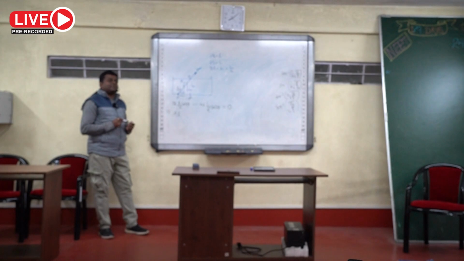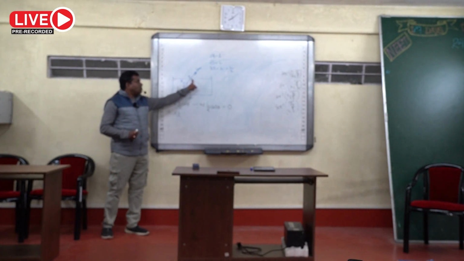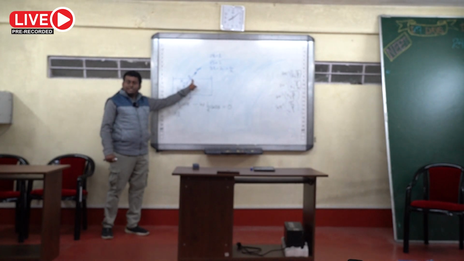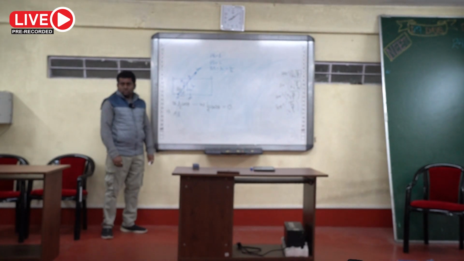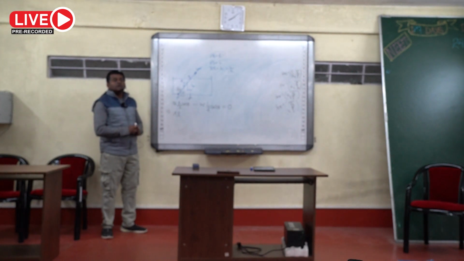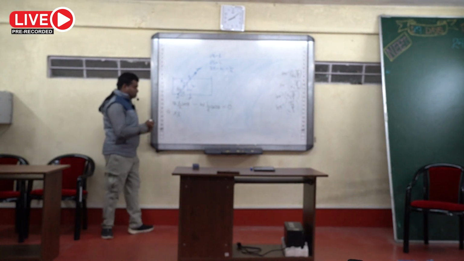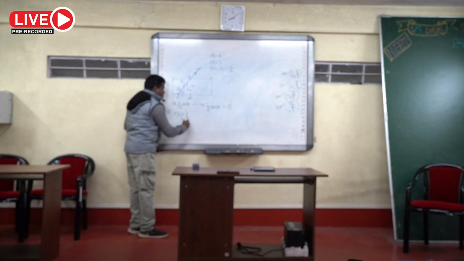Area of cross section we consider capital A. So A into l will be the volume of this rod which is immersed in the liquid, A l, into density of the liquid. What is the density of the liquid? Rho naught, into L by 2 cos theta.